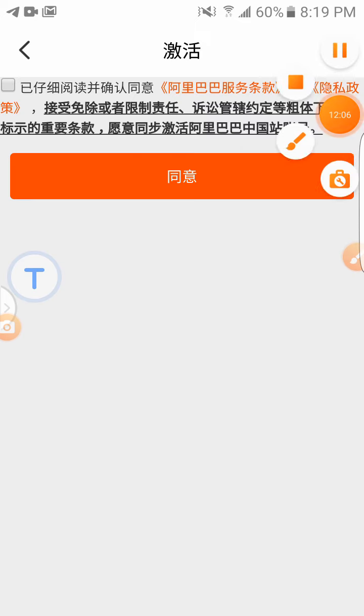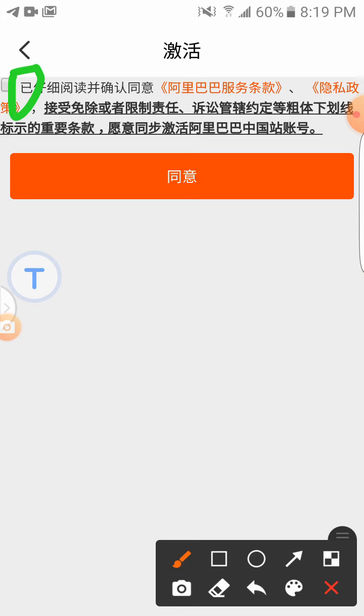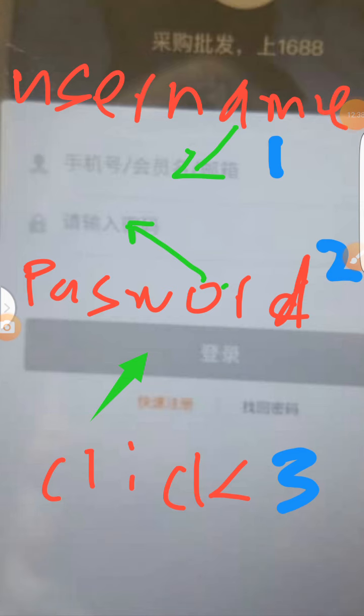Okay, so this interface will pop up for you to accept the terms and conditions. Anytime you create an account, you accept the terms and conditions of that particular website or app, whatever it is. So you just come to this place, the far up left over here, you check that box, then you press on this one for them to know that you have accepted their terms and conditions. Right after you are done, this interface will pop up again. It will send you back to the interface where you are supposed to re-log in using the password that you created or recreated.